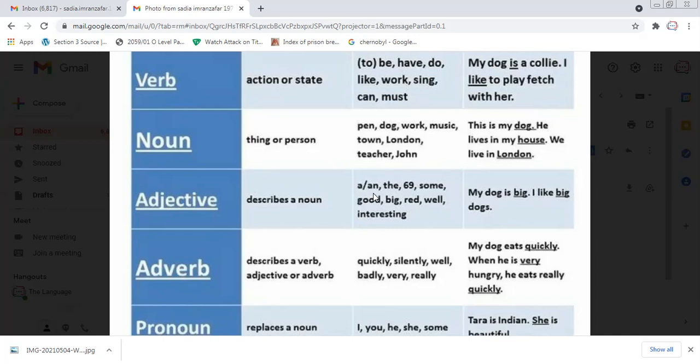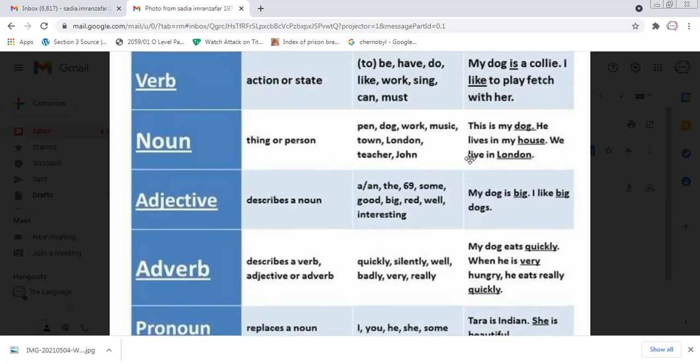Basically, you need to know that they are linking verbs and helping verbs. In the second stage, we will be learning and practicing in detail what they are used for. So just concentrate on this, and we will figure out in the next stage how we are going to use them.